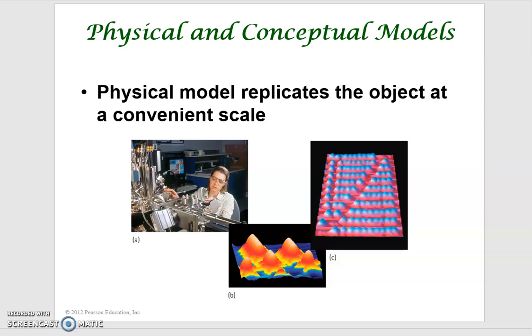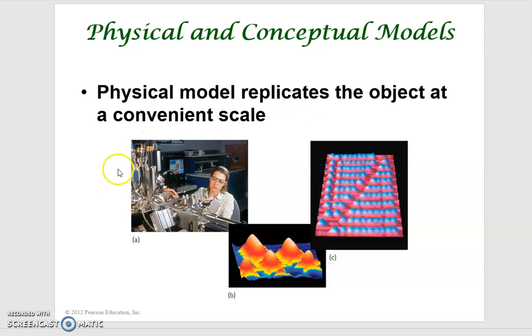So the concept of the physical model is that it is either a very small or very large object made visible. So it can be represented by a physical model, which is the ping pong ball I tried to use to visualize that. But intrinsically, the atom itself is the thing you cannot see. So a physical model is one which can replicate the object at a more convenient scale.